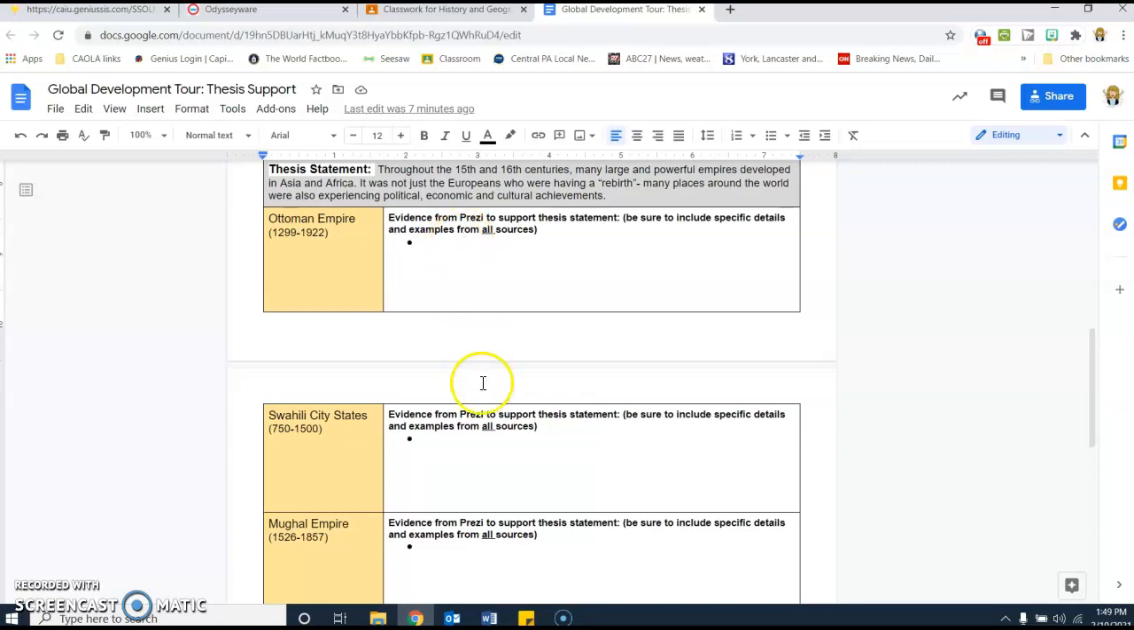So you will complete this table, and as you type, these boxes will get bigger. And when you're finished with all 4 of these, and you've been through all of the sources on the Prezi, then you will turn this document in. It's the only thing you need to turn in on Google Classroom for this assignment. So that's this part of it.